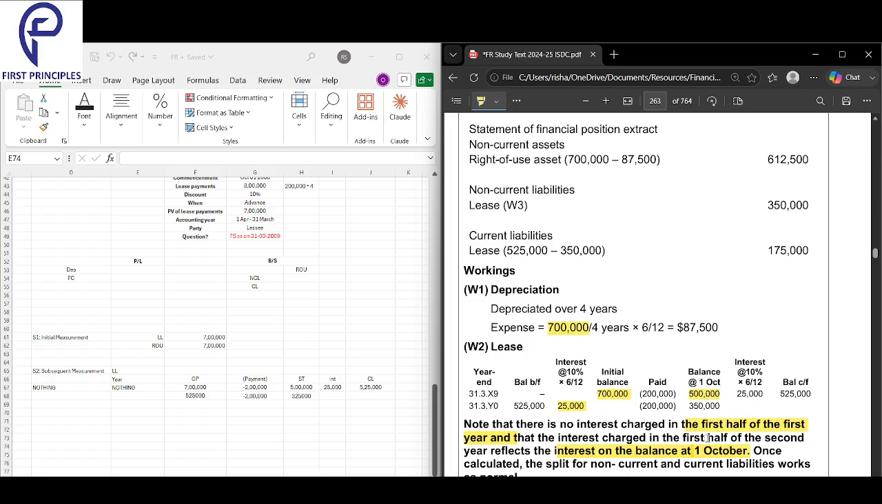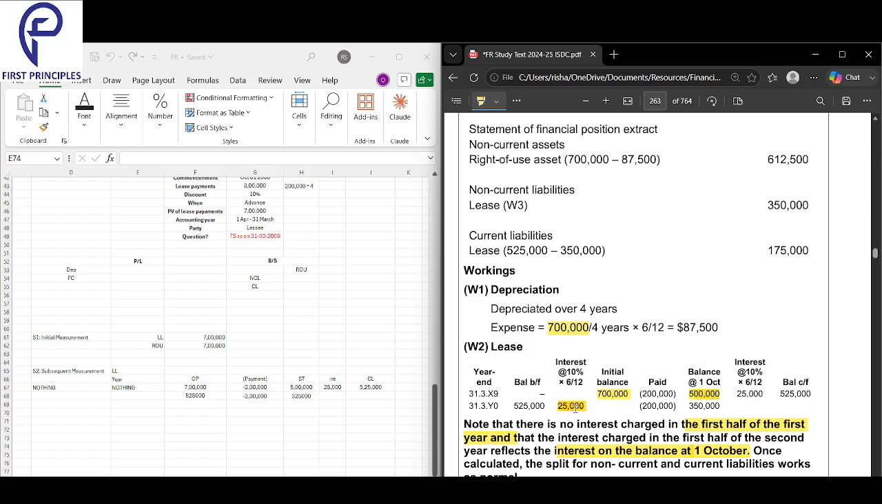The interest that is charged in the first half of the second year reflects the interest on the balance as on 1st October.